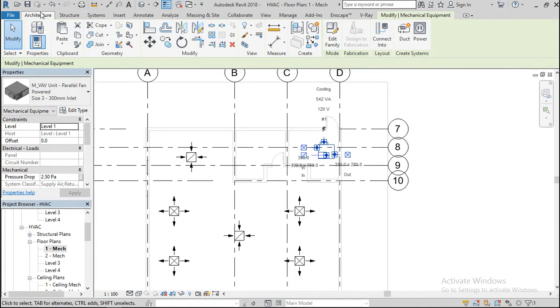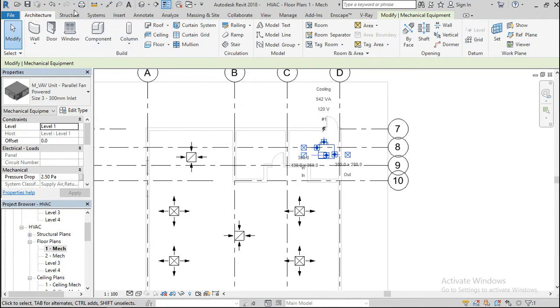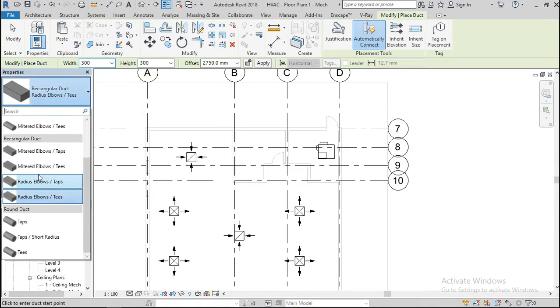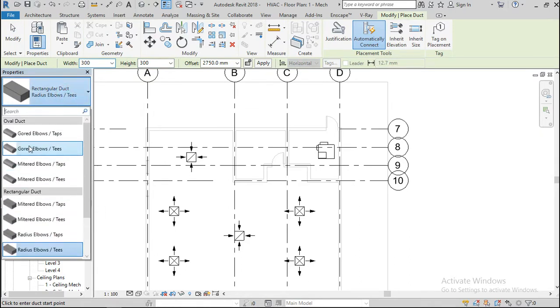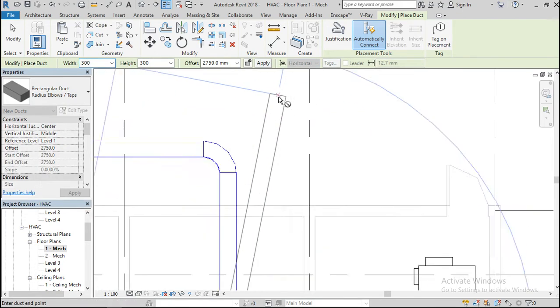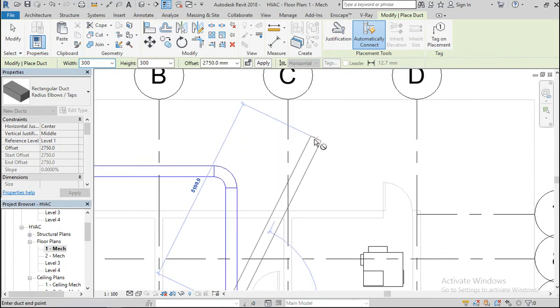Okay, let's go into piping. Let me show you a bit about the pipes, which is duct. Sorry, there are different types of ducts. We have the round ones, we have the rectangular and the oval ones. They all have automatic connectors. For instance, if I drag, you can see it's connected automatically.